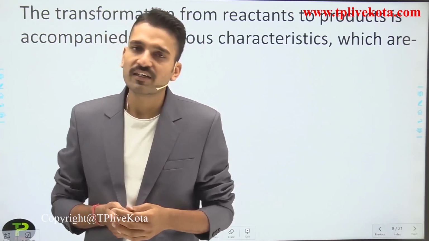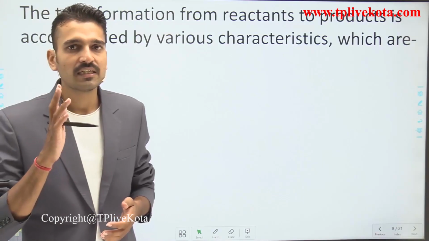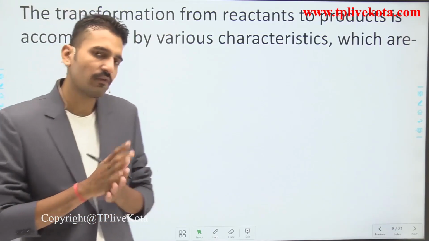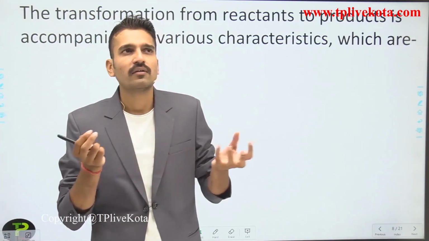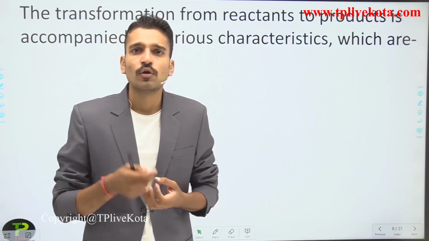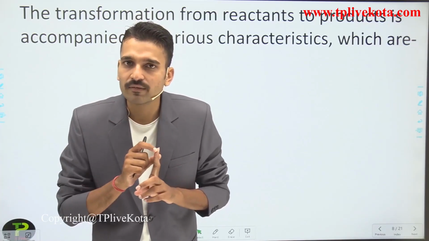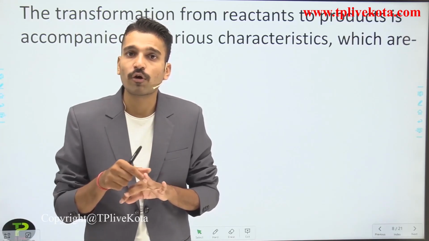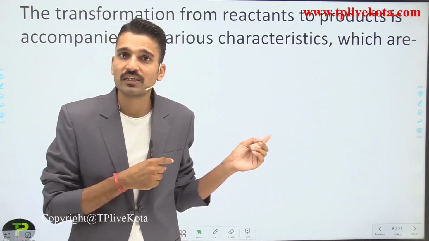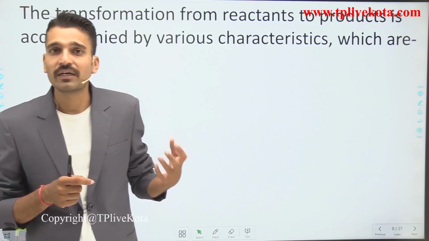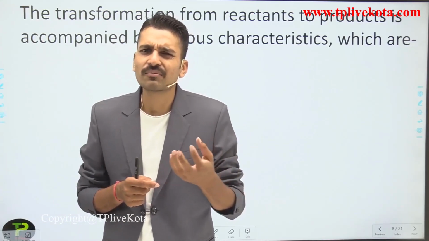So what are these characteristics? Let us see individually one by one. If a reactant is reacting with another, there must be evolution of gas, change in color, or formation of a precipitate. That you have seen in a video, where a white colored precipitate, or white colored substance, has been formed.